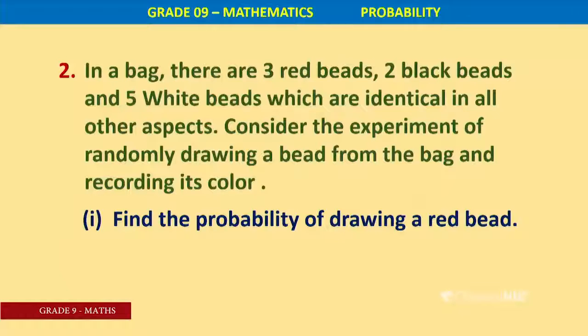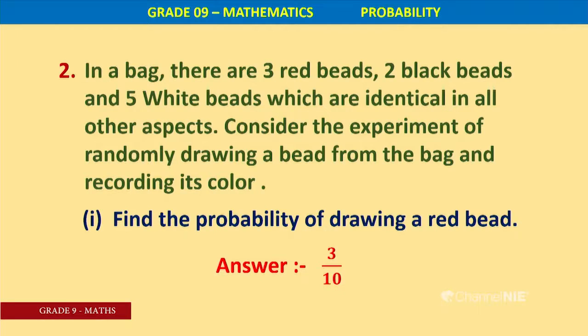Find the probability of drawing a red bead. You have to pay attention to the number of red beads. How many red beads are there? 3. Number of elements in the event is 3, divided by the total number of elements in the sample space.